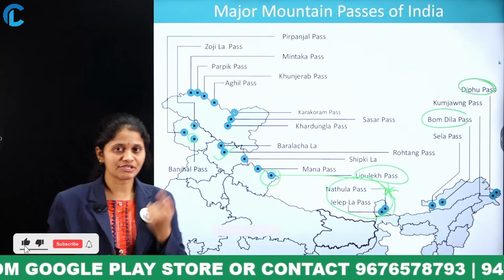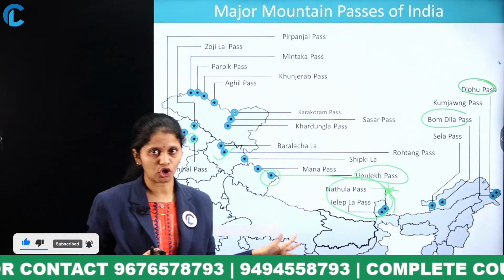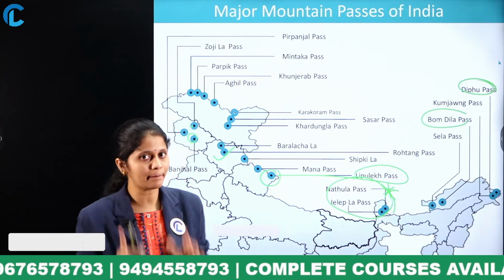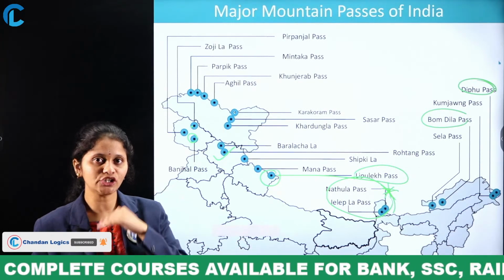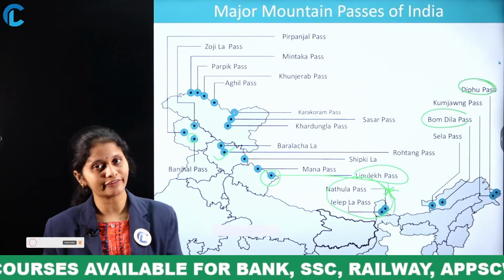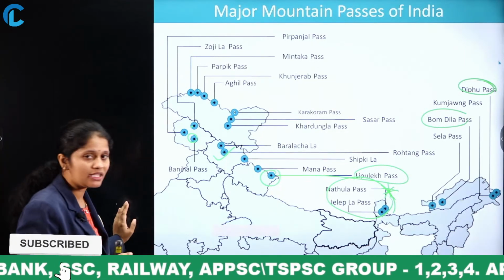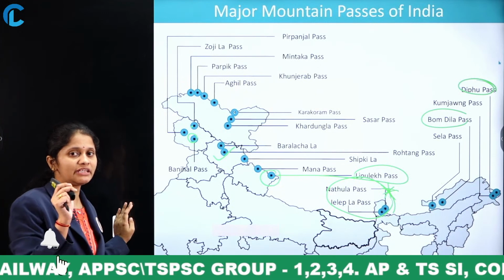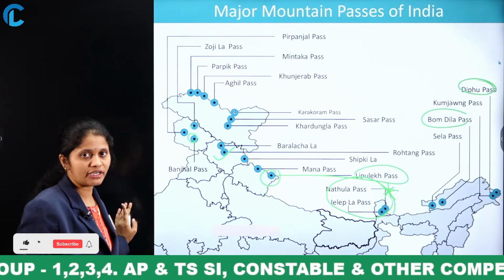So even the questions can be raised like from north to south or south to north. If you know the map clearly, then you can answer it easily. Either you can arrange from north to south or south to north or east to west. So based on the maps only, most questions will be given for you based on the static part of geography. Are you getting?